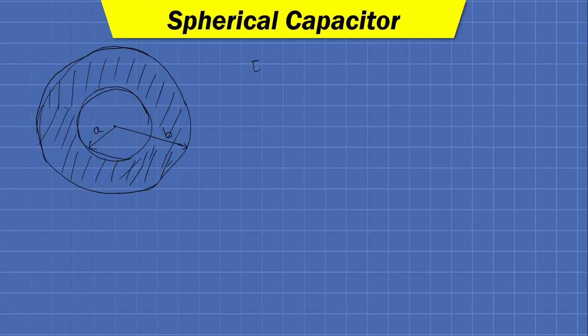For that, again we are going to follow the same procedure. So let us assume that the inner sphere is positively charged, so the outer sphere will be negatively charged by the same amount. Okay, so E bar can be written as Q upon 4 pi epsilon r square volt per meter, and here, as the configuration itself contains spheres, our calculation will be in the spherical coordinate system.